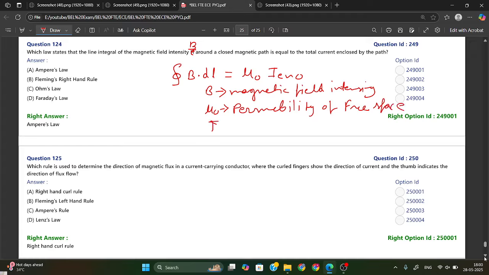And I enclosed is the total current enclosed in the loop. So this is called Ampere's law. So Ampere's law is your answer.